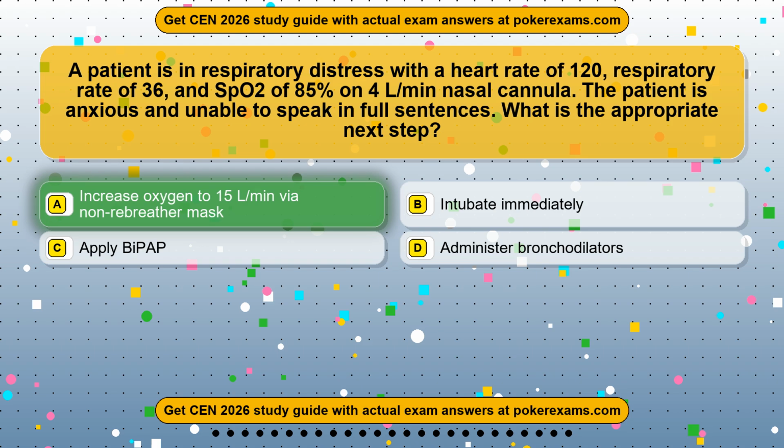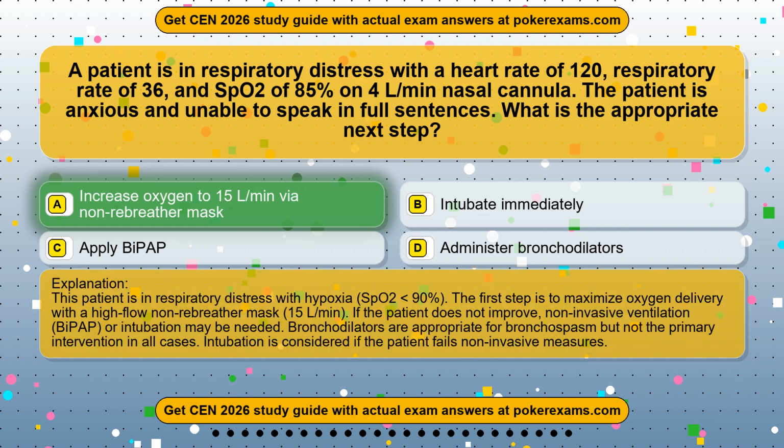Increase oxygen to 15 L/min via non-rebreather mask. This patient is in respiratory distress with hypoxia. The first step is to maximize oxygen delivery with a high-flow non-rebreather mask, 15 L/min. If the patient does not improve, non-invasive ventilation, BiPAP, or intubation may be needed. Bronchodilators are appropriate for bronchospasm but not the primary intervention in all cases. Intubation is considered if the patient fails non-invasive measures.